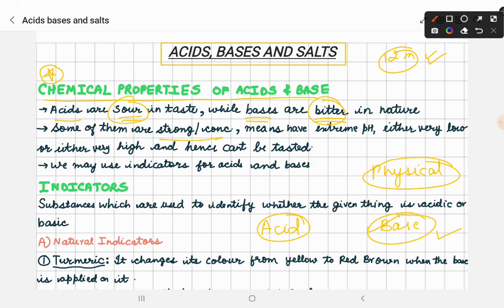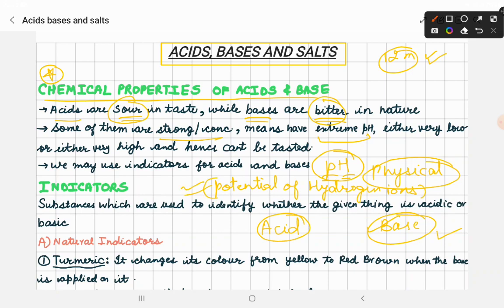Some of them are strong and concentrated. Some acids and bases are so strong that we cannot taste them, which means they have extreme pH. Now what is the meaning of this pH? This p is small and H is capital. This means potential of hydrogen ions. Now what is the meaning of this potential of hydrogen ions?